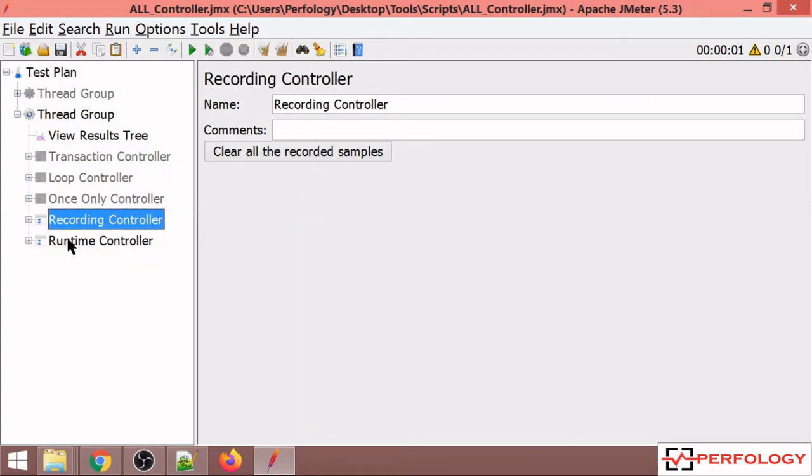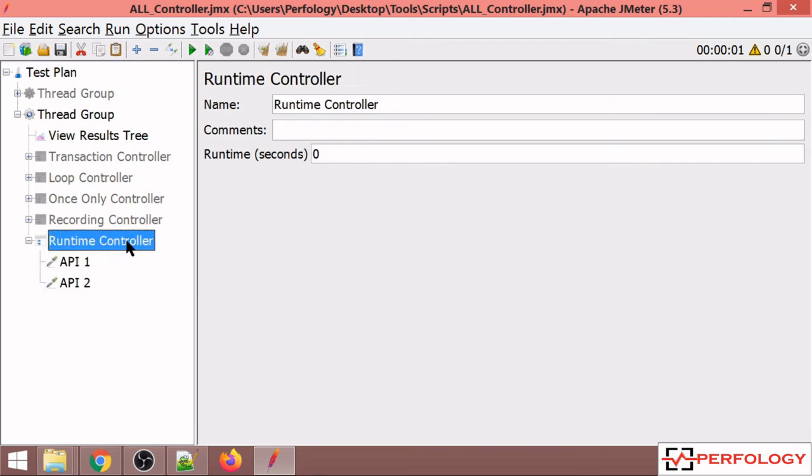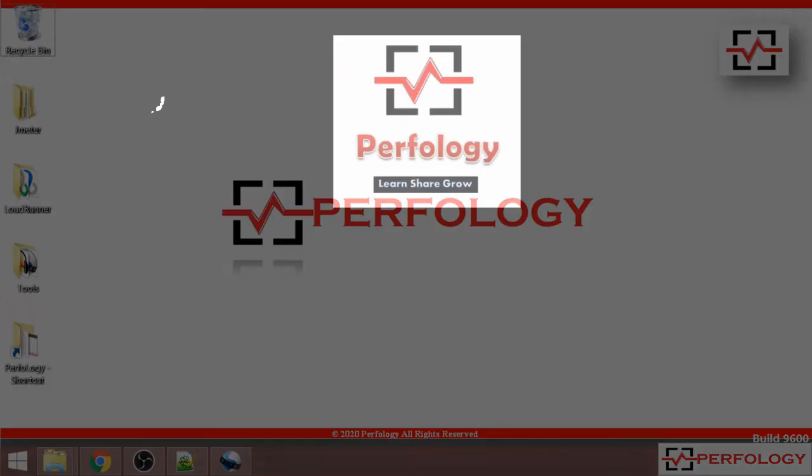In runtime controller, there is an option to specify number of seconds until which you want to run these APIs, API 1 and 2. So if I specify 100 over here, these two APIs will get executed for a duration of 100 seconds. So that is the use of this runtime controller. So this was about logic controller.